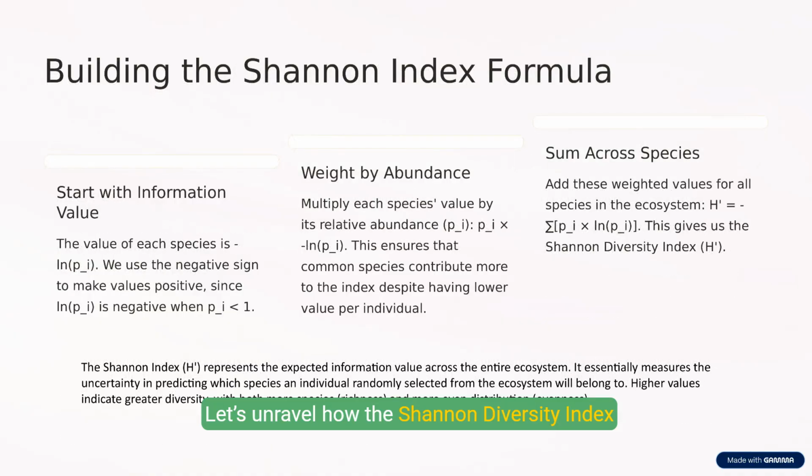Let's unravel how the Shannon Diversity Index comes together, step by step. First, each species gets a value, calculated as minus the natural log of its proportion in the ecosystem. This negative sign flips the value positive, since low proportions have negative logs. Next, we weight each species by abundance, so common species, though less surprising, still shape the index. Remember, it is very similar to the expected value. We assign a value to each species and multiply by its relative abundance.